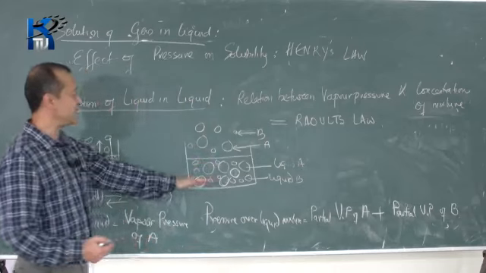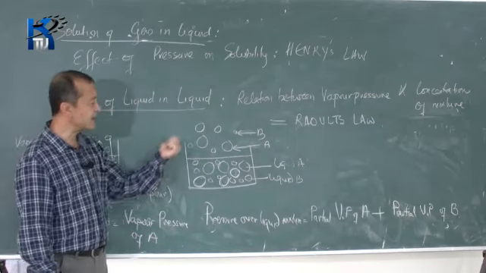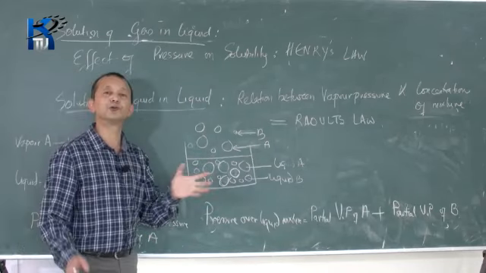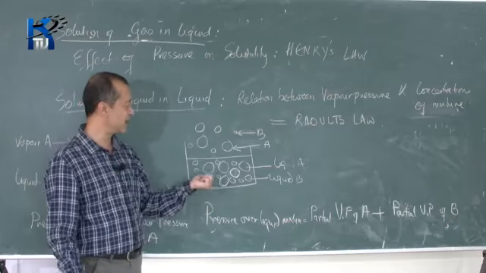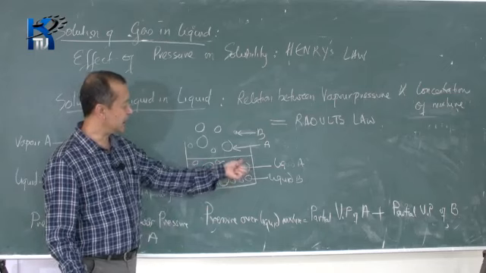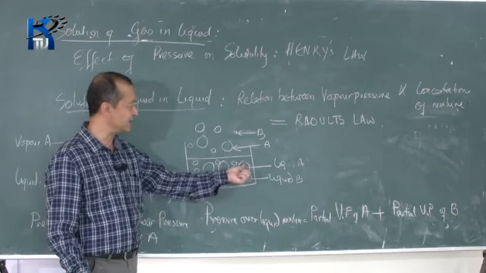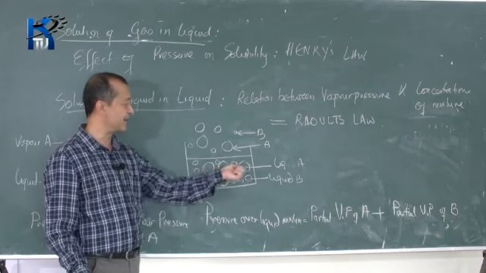Now see the second diagram here. In the second diagram, we have two liquids mixed with each other, again say kerosene and petrol. You can see the liquid contains two types of molecules, one smaller and one larger.